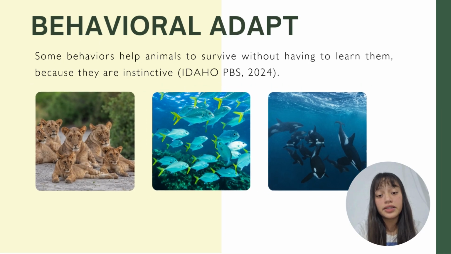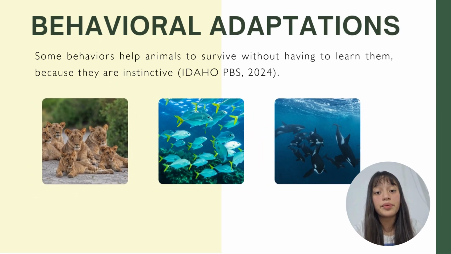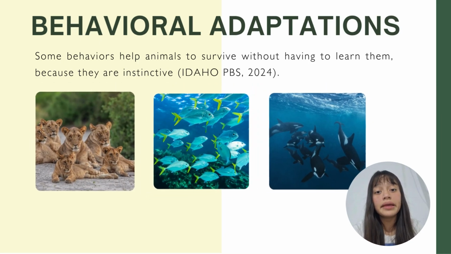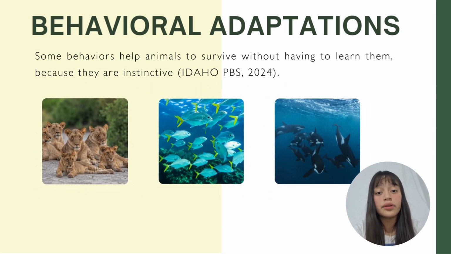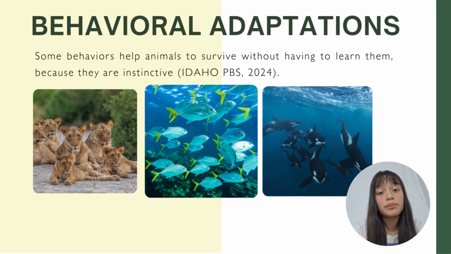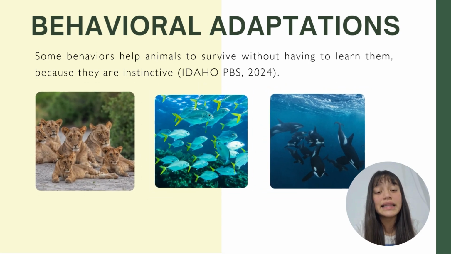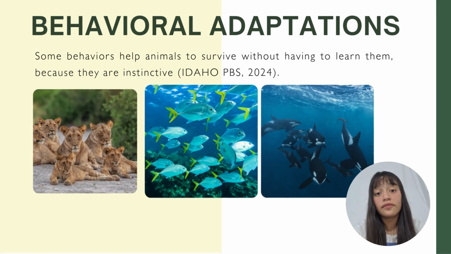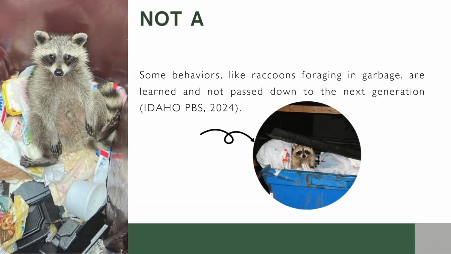Like physical adaptations, behavioral adaptations improve animals' chances for survival. These are inherited behaviors that animals don't have to learn. One of the most important behavioral adaptations is living together in groups. For example, prairie lions, schools of fish, or humpback whales.